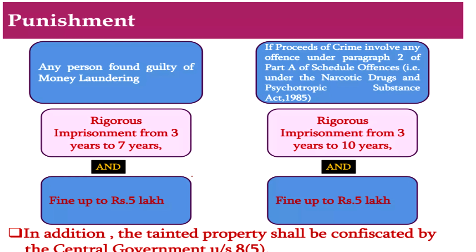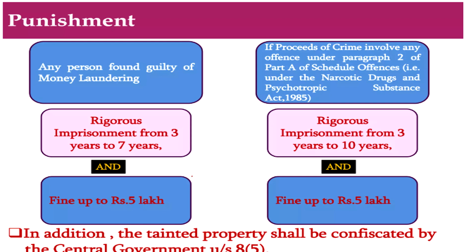So the government has brought in this PMLA, and the punishment has also been made strict, so that people will not tend to venture into this. Any person found guilty of money laundering will be imposed a rigorous imprisonment of 3 to 7 years, and a fine up to 5 lakhs. But this has been revised later. This is as per the 2002 Act, and this 5 lakhs has been done away with, and it has been told that there will be no limit.